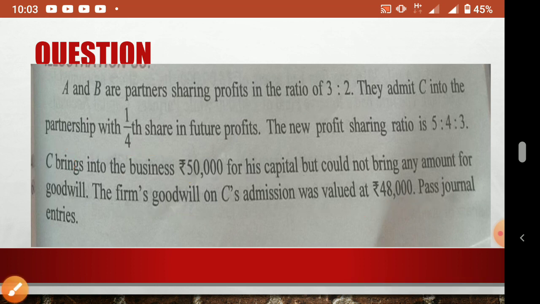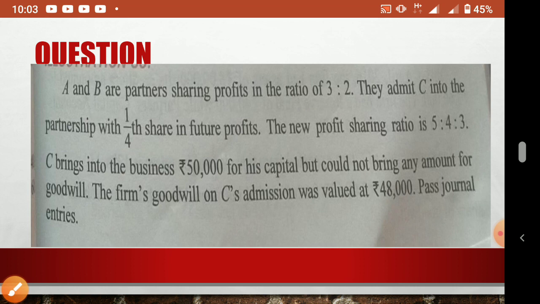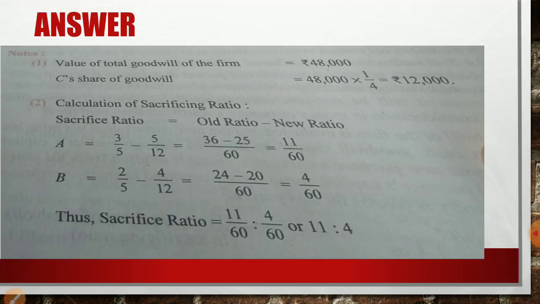Okay. So the old ratio is 3:2. New ratio is also given, but if the new ratio is not given, also no problem in this situation. Yesterday I told you about the 1/4 share. If the new ratio is not given, or even if it is given, no problem. This one, the sacrificing ratio, we can calculate. Since the new ratio is given here, we calculate the sacrificing ratio. If the ratio is not given, no need to calculate; according to the question, whatever he acquired. It's like yesterday's homework, so that way you can do.